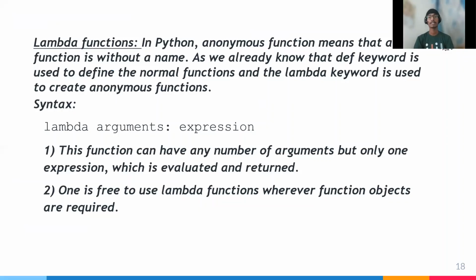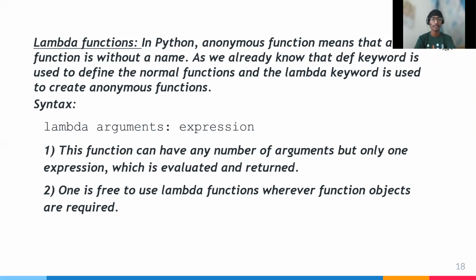Lambda function. In Python, an anonymous function means a function without a name. As we already know, the def keyword is used to define a normal function and the lambda keyword is used to create an anonymous function. Syntax: lambda arguments: expression. The function may have any number of arguments, but only one expression, which is evaluated and returned.